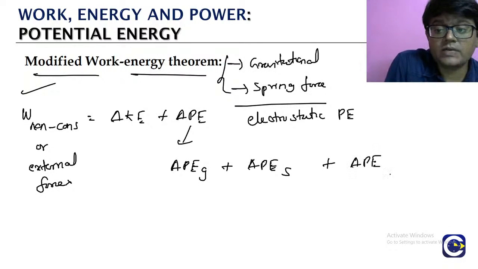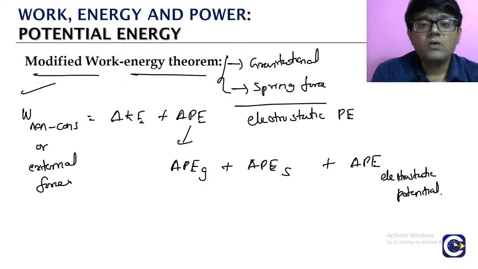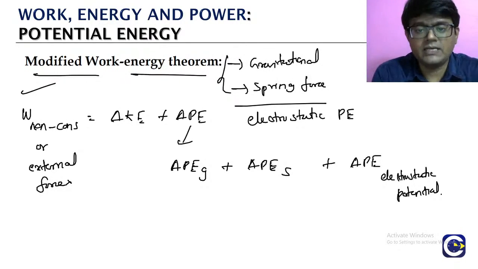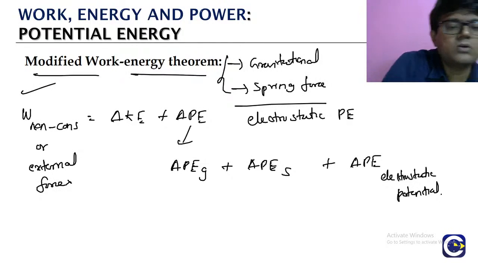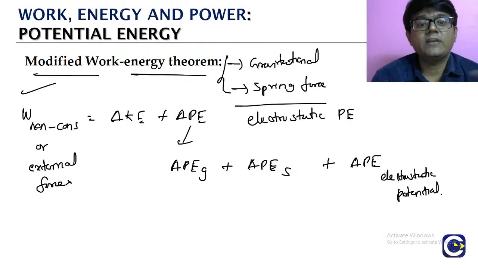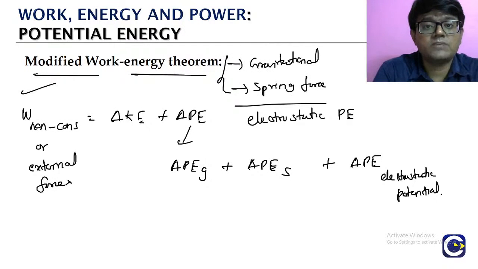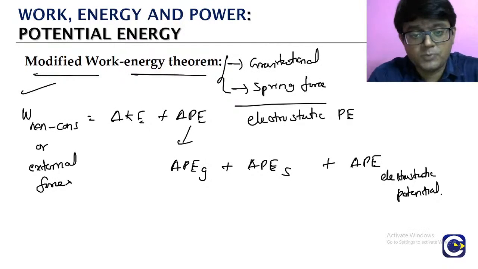So then we have to consider the change in the electrostatic potential energy. Depending upon what conservative forces are involved, only those we have to consider. Okay? So this is about the modified work energy theorem. After this, most of the problems, this is the relation we are going to use.